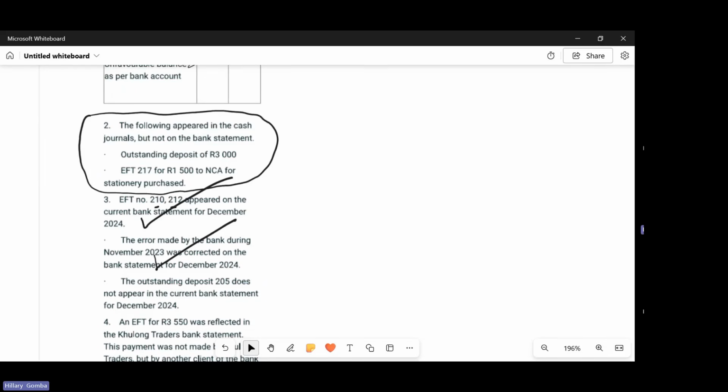And then they said the outstanding deposit 205 does not appear in the current bank statement for December 2024. Again, if you sent a bank reconciliation statement to the bank to show them transactions that they don't have, that they need to account for, and then they send the bank statement and those transactions are not accounted for, you resend them again with the bank record to notify them again to say there's a transaction that occurred.